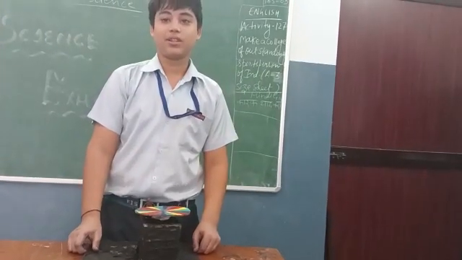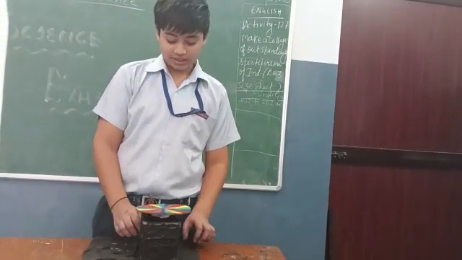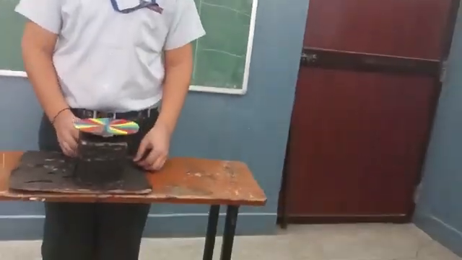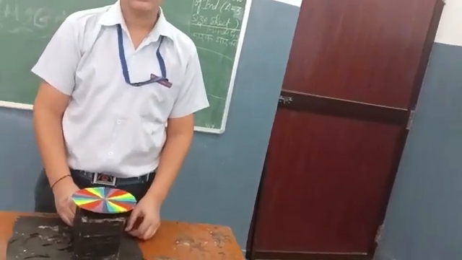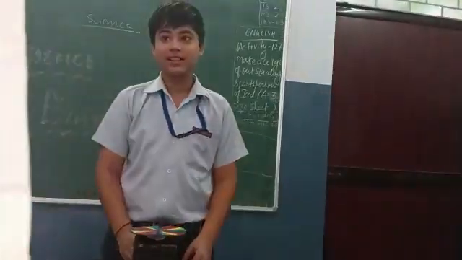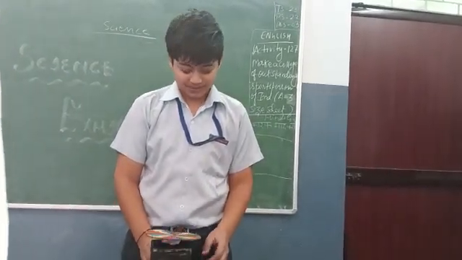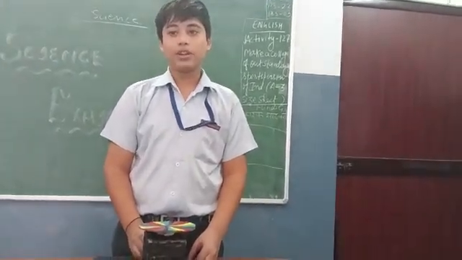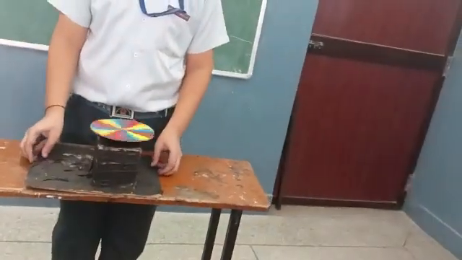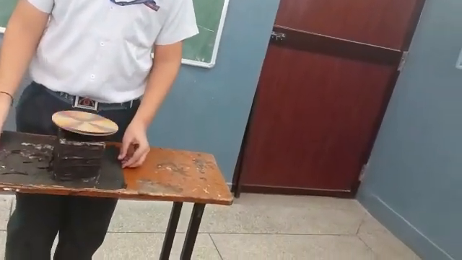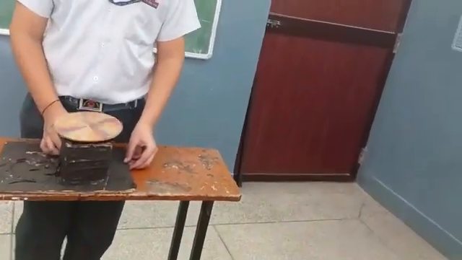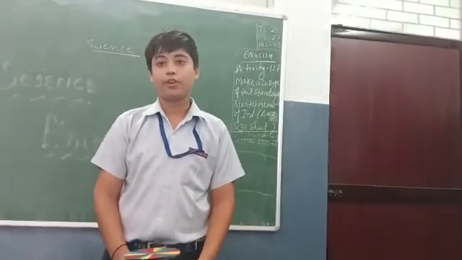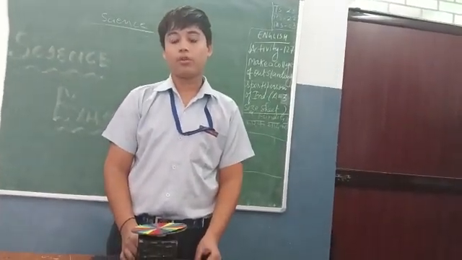Good morning everyone, my name is Ashanani. I am a student of class 7th. This is the Newton disc. It was invented by Isaac Newton. It is a circular disc painted with the 7 colors of the rainbow. When the disc is rotated, it appears to be white. The 7 colors of the rainbow are violet, indigo, blue, green, yellow, orange, red.